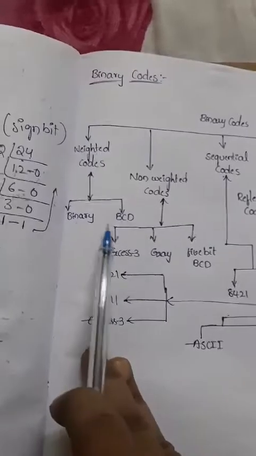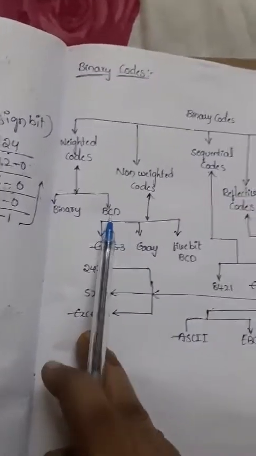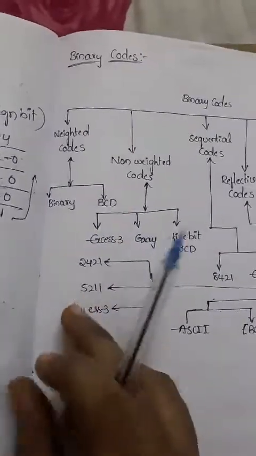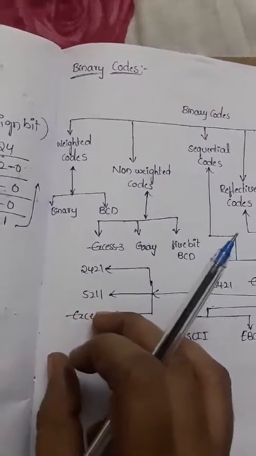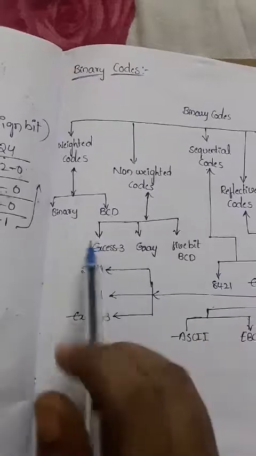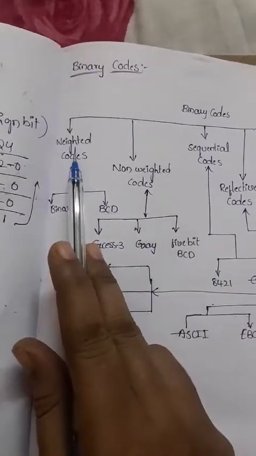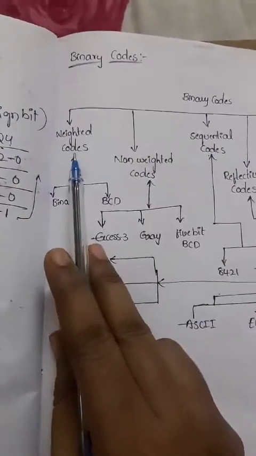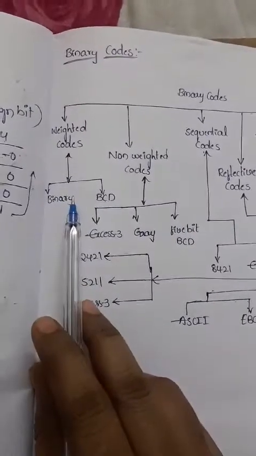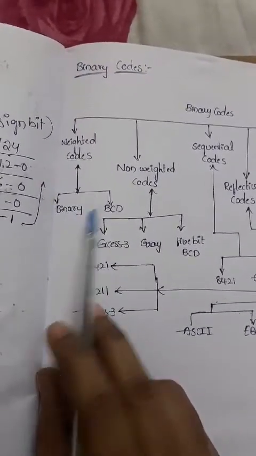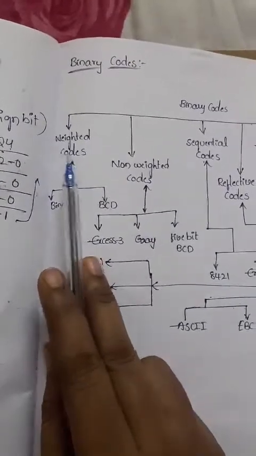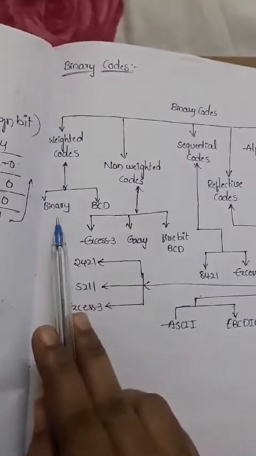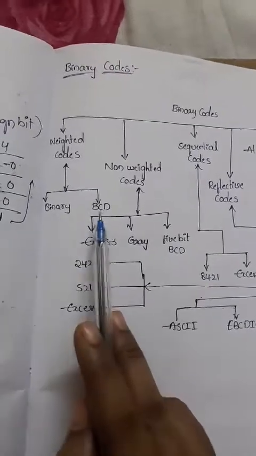How to write the binary codes and the BCD codes depends upon the base that is multiplied with each digit, the weights of their positions. So that is nothing but weighted codes. What is meant by weighted codes? The value depends upon the weights assigned to their positions. Those codes we can call weighted codes. These weighted codes can again be classified into two types: binary and BCD.